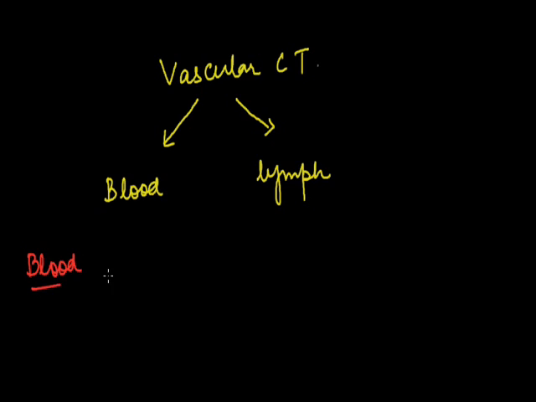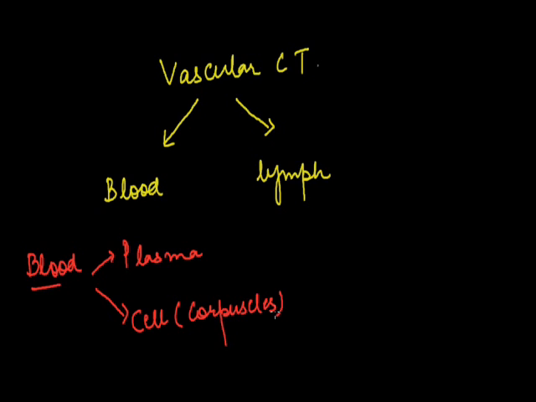Blood consists of two components, plasma and the cells. The cells in blood are called corpuscles. The different types of cells seen in the blood are RBCs, WBCs and platelets.